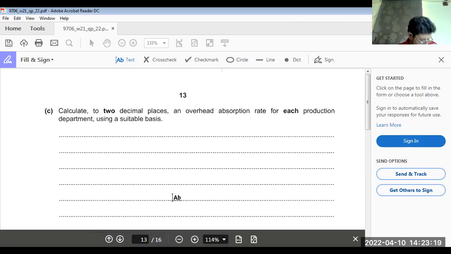Okay. Now calculate to two decimal places the overhead absorption rate.